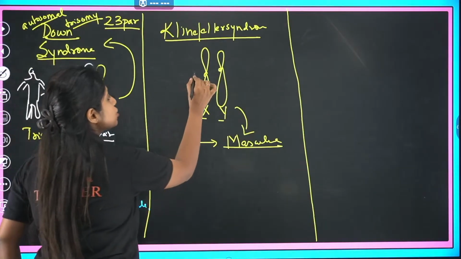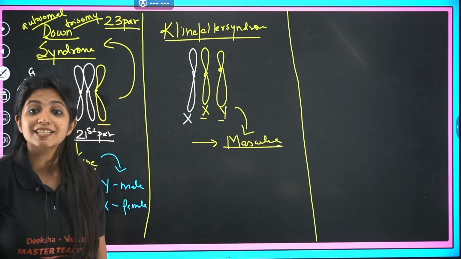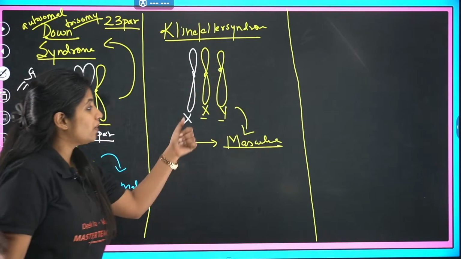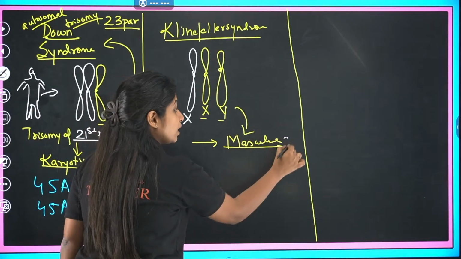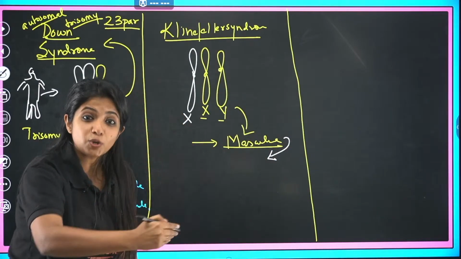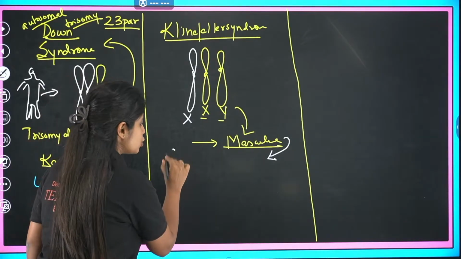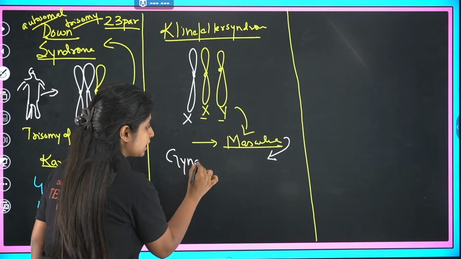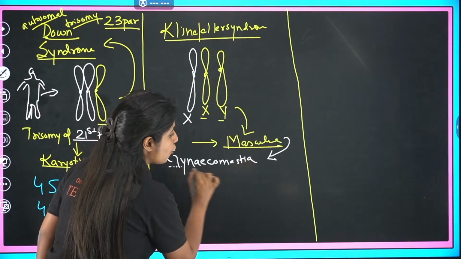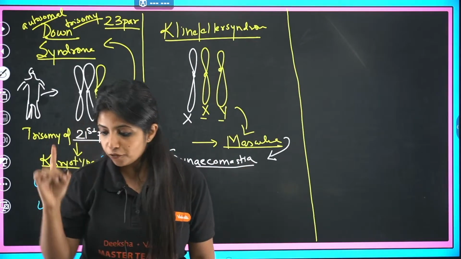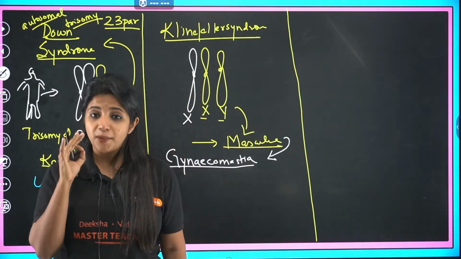Here you have an extra chromosome, and this extra chromosome is an X chromosome. Now when you have an extra X chromosome, don't you think that along with having the masculine features, you might also develop some feminine characters, which is exactly why they show something known as gynecomastia, which is development of breast.